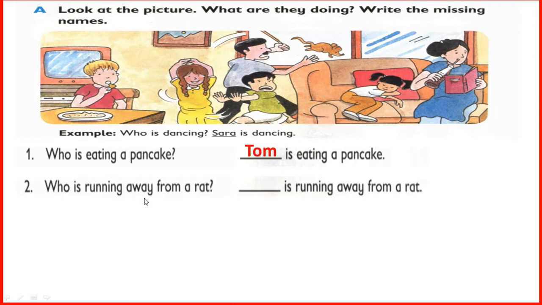Number 2. Who is running away from a rat? Yes, this boy. Ali is running away from a rat. And you have to write Ali in this blank. And what's the spelling of Ali? Tell me. A-L-I. Yes. Now number 3.